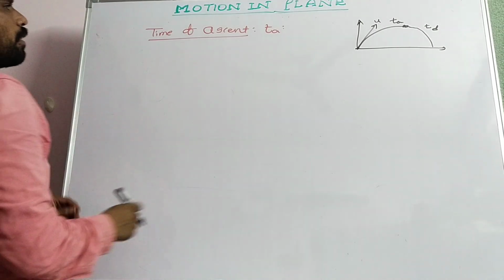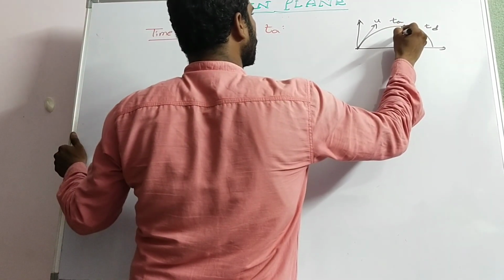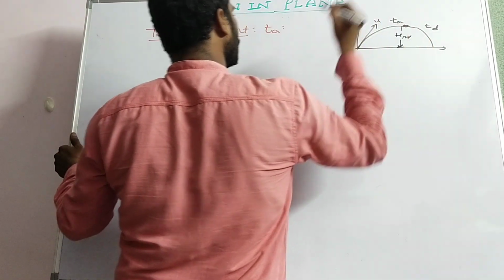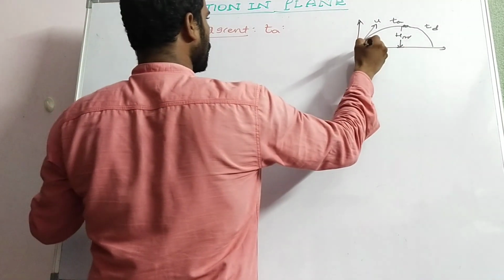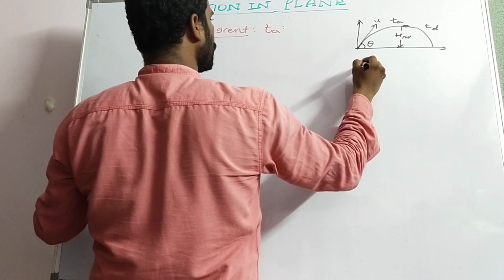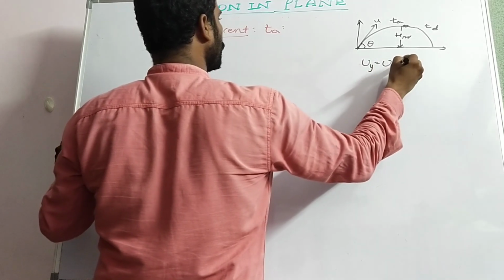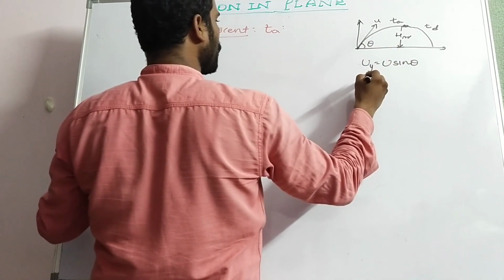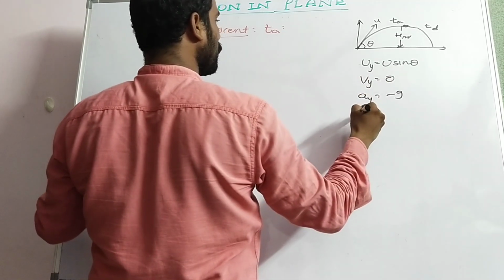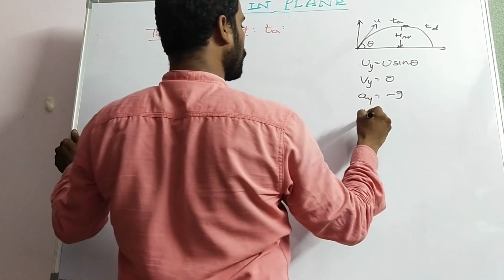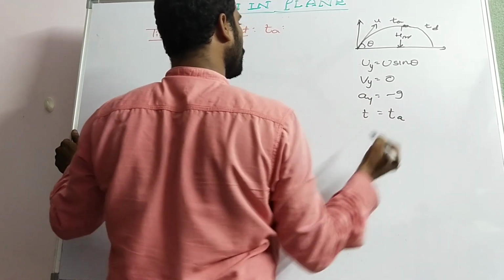Let us consider a vertically projected body: initial velocity uy is equal to u sin theta. As it reaches the maximum height, vy is equal to 0 and ay is equal to minus g, and the time taken t is equal to Ta.